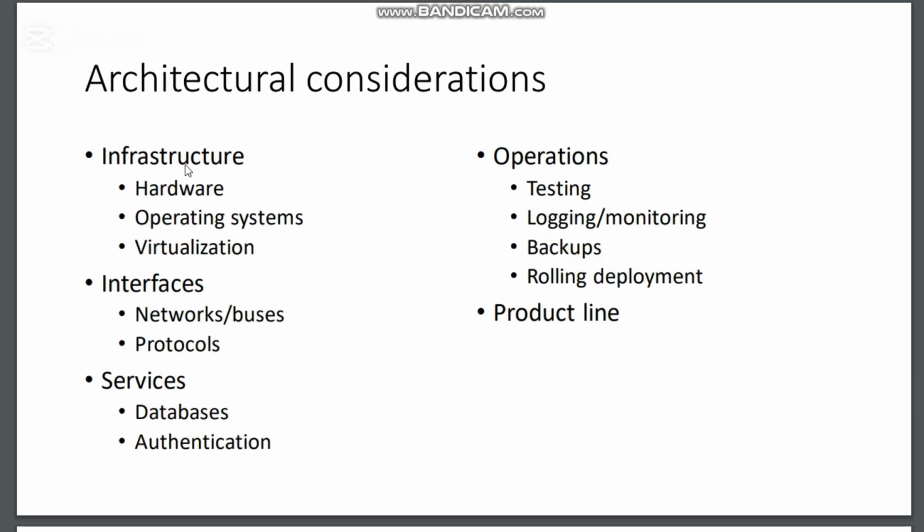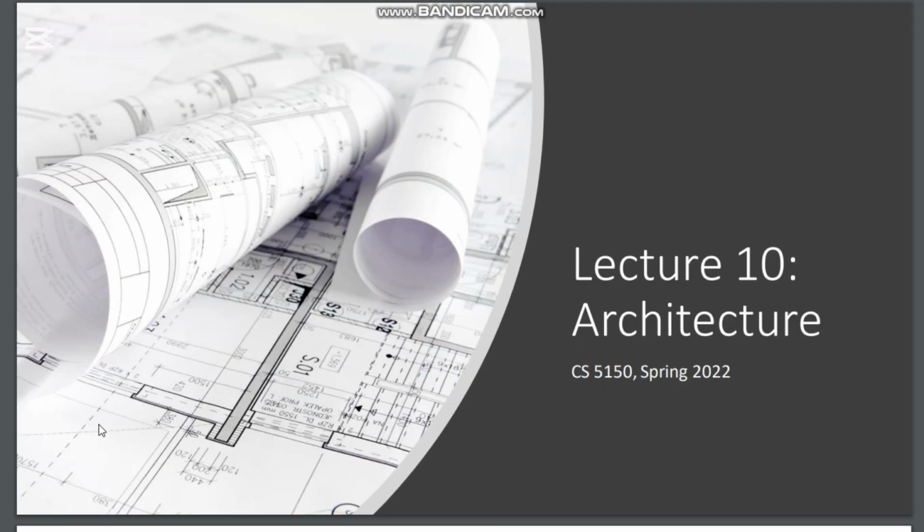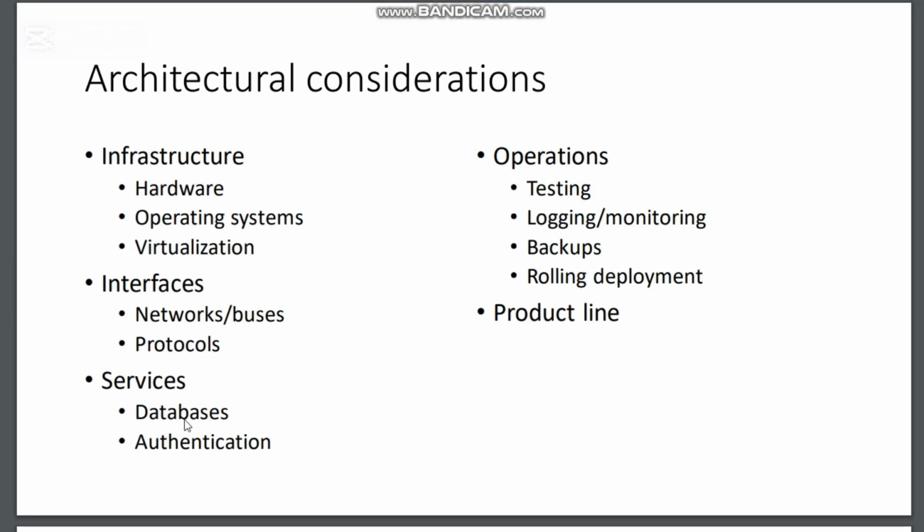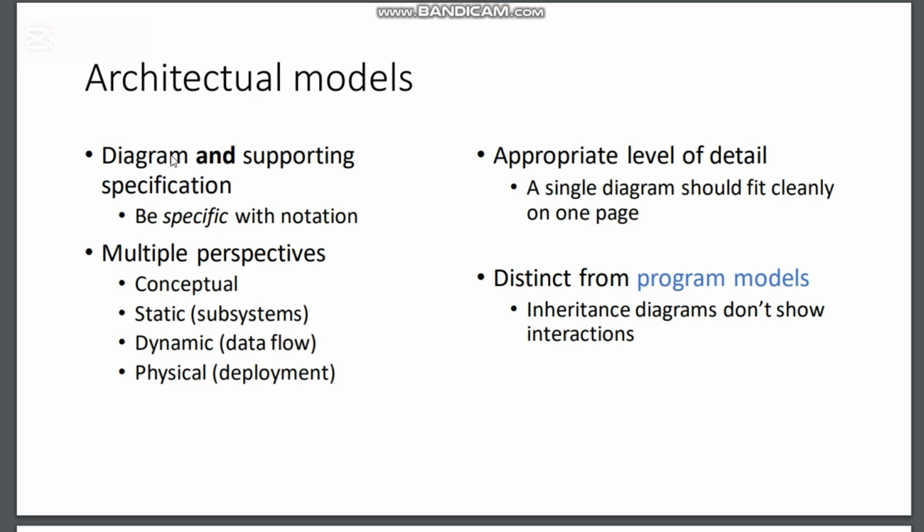Architectural considerations. We have infrastructure: hardware, operating system, virtualization, which we see in detail in other lectures. Interfaces: networks and buses, where buses include three types, like data bus, control bus, system bus. Then we have protocols, etc. Services include databases, authentication. Then we have operations, which include testing, logging, monitoring, etc. Then we have architectural models: program and supporting specification, diagram and supporting specification, with or without notation.